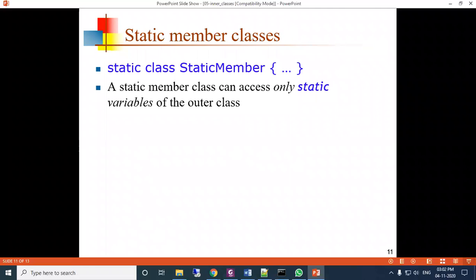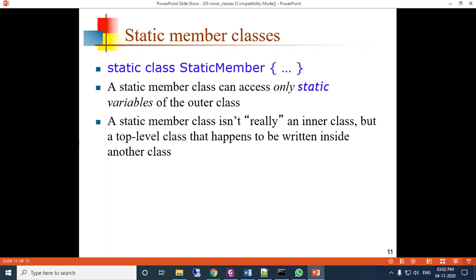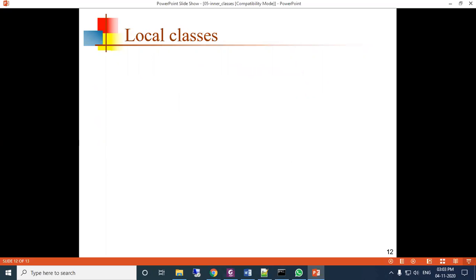If the outer class has any static data member or static variable, then it can be accessed by the static member class. The static member class is not really an inner class, but a top-level class that happens to be written inside another class. Static member classes are not too useful. This is only for knowledge.